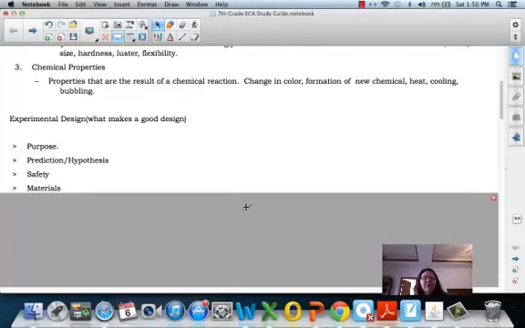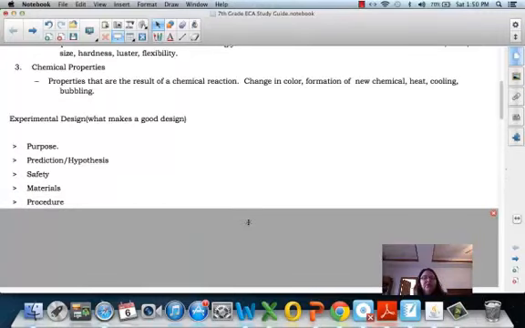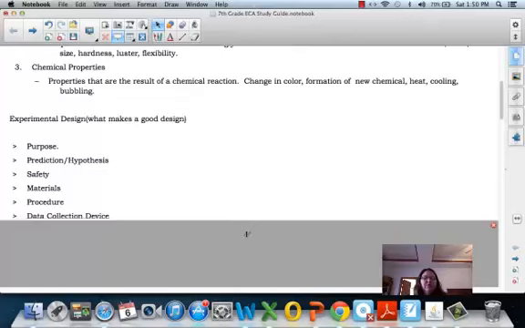Then materials, you'll have to list the materials that you would use. I promise you that the lab will not be too complicated in such a way that you would not know the names of the materials, but be thinking scientifically. Procedure, remember step by step. When we've done labs, we've talked about we're doing it for a 4th or a 5th grader, not for a 7th or an 8th grader. So make sure that the procedures are such that people can understand them.